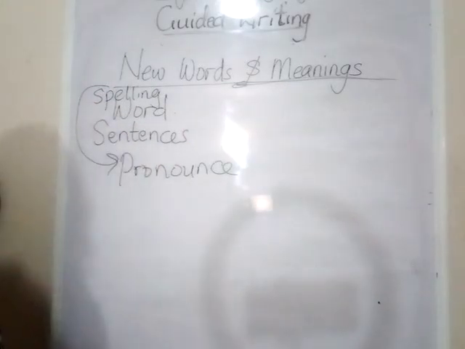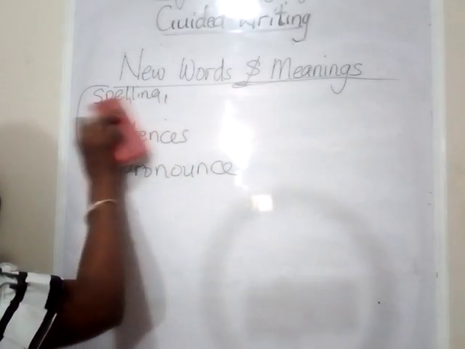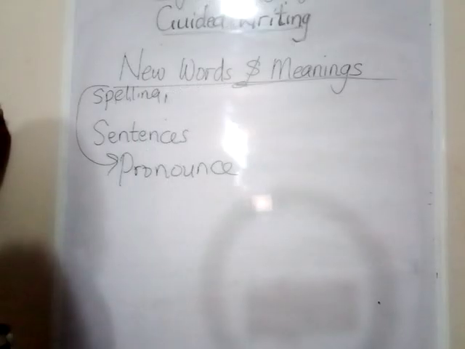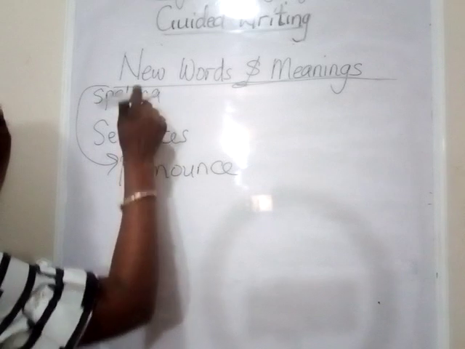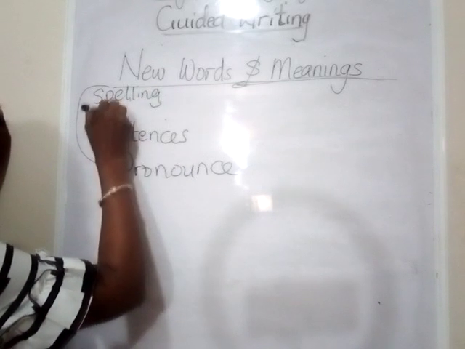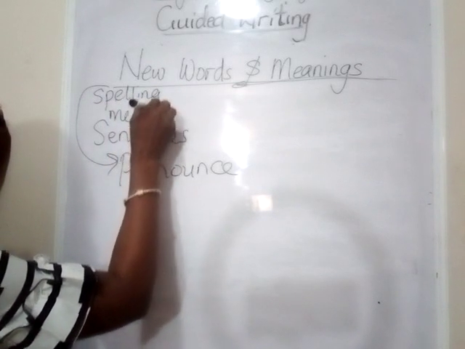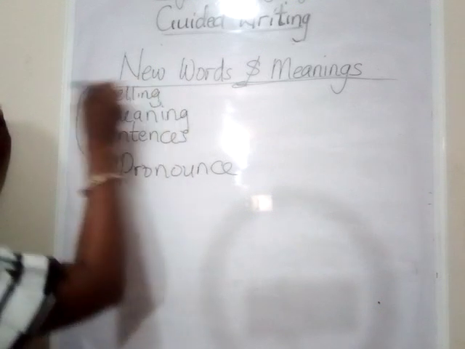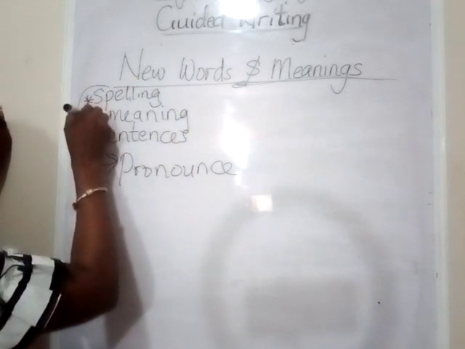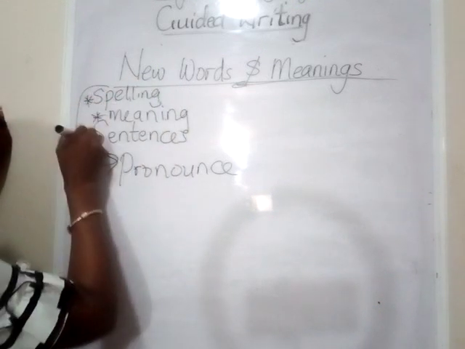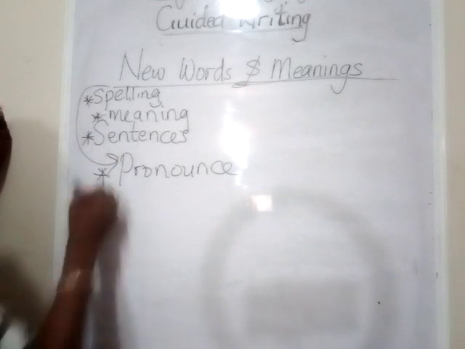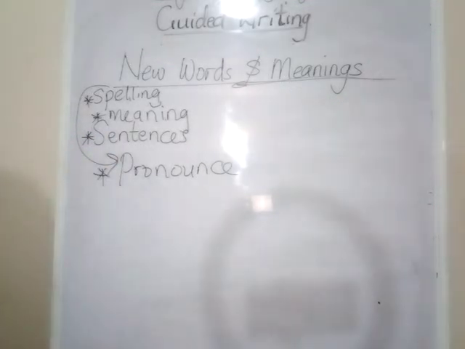So you should be able to pronounce, you should be able to spell, you should know the meaning, and lastly, you should be able to make meaningful sentences with the word.